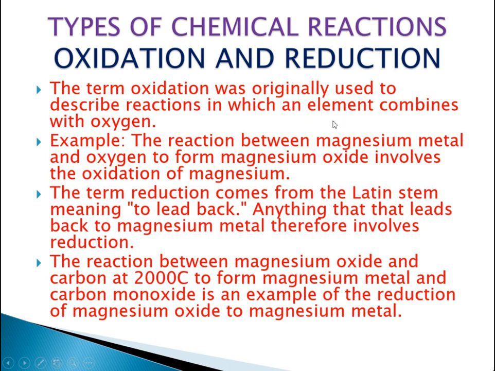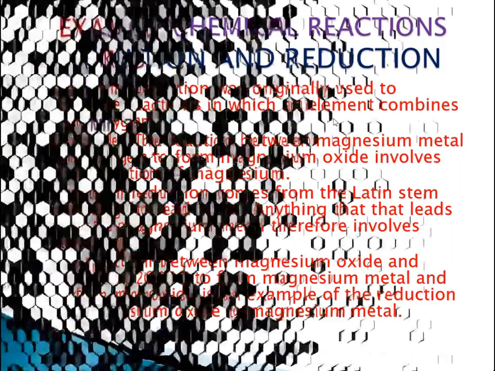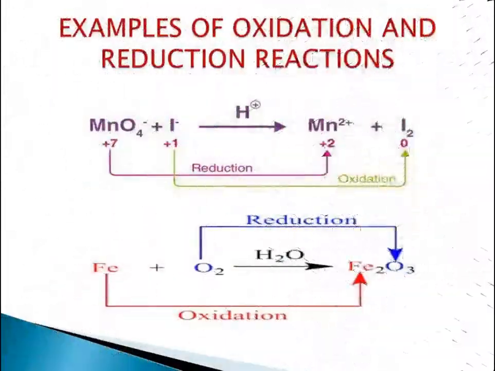What are the examples of oxidation and reduction? By that also you will understand the concept. So these are the examples. What is happening in the first equation? Let's see the second equation first, it is much easier than the first. The second equation tells that Fe plus O2 gives Fe2O3.